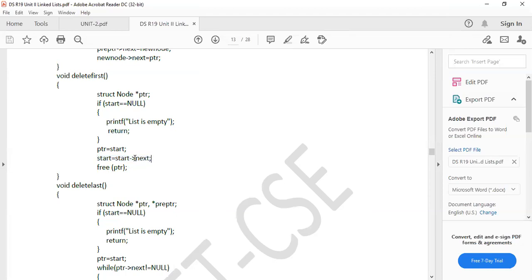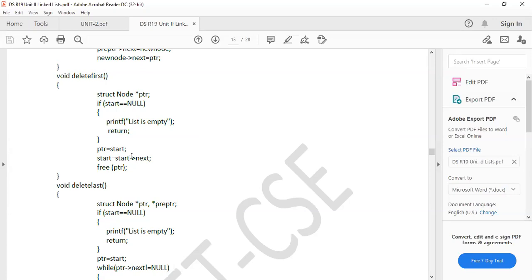How can we say second, sir? Start to next is the second node. So what is the start node? First node. What is the start to next node? 2 is next to 1 and 3 is next to 2. Likewise here also, start to next is the second node. Now the first node link is deleted. The first node link is removed.